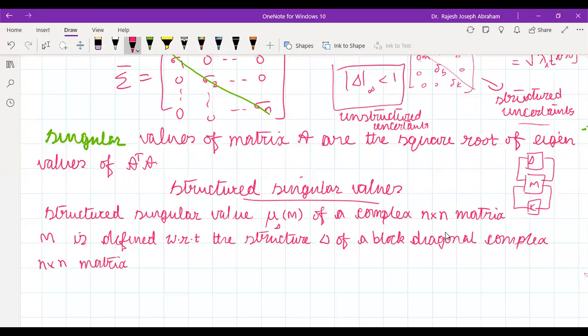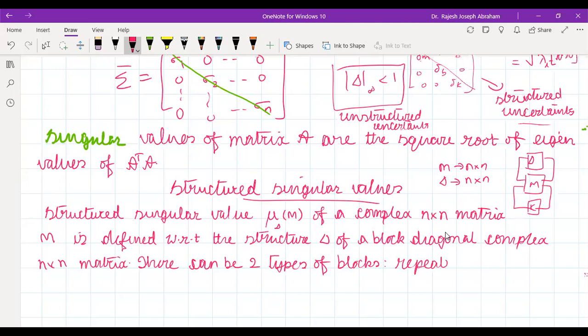Okay, so your M is also of n cross n. Okay, so delta is the perturbation associated with M. So naturally, delta will also have a dimension n cross n. Okay, there can be two types of blocks. Repeated scalar and full matrix.